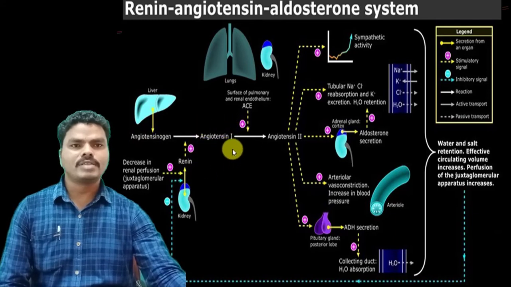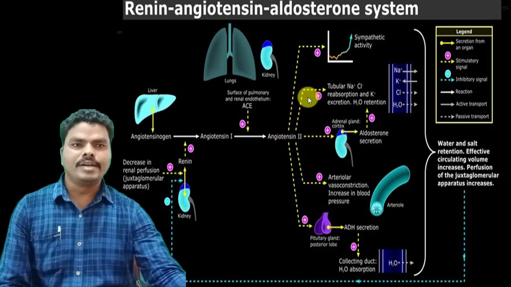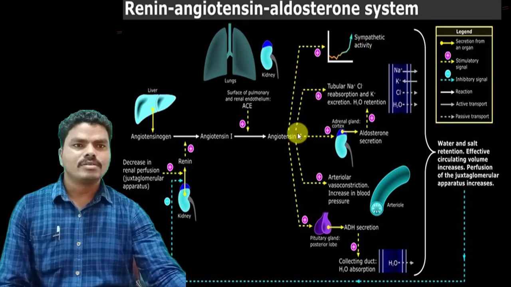Then this angiotensin I is converted into angiotensin II. This angiotensin II will act on angiotensin II receptors, that are AT1, AT2, AT3 and AT4. These receptors are present in different types of tissues, and they can produce actions like sympathetic activity, particularly the AT1 receptor.